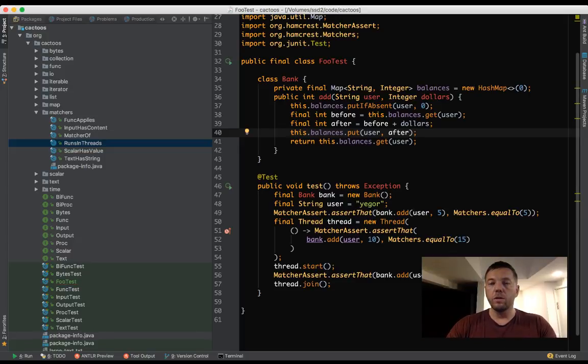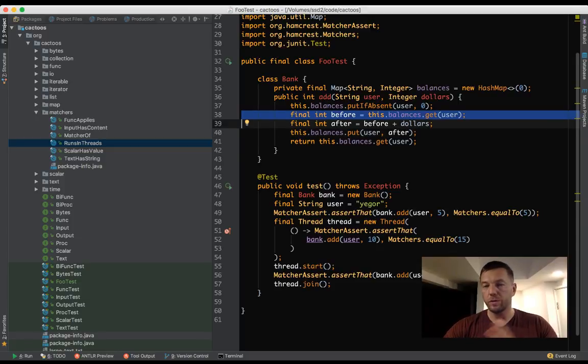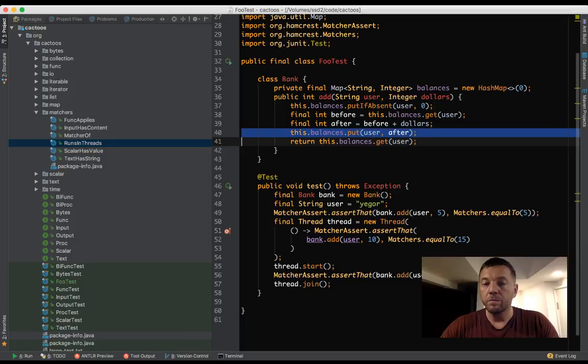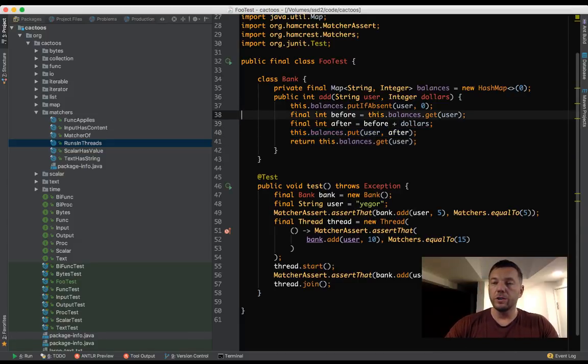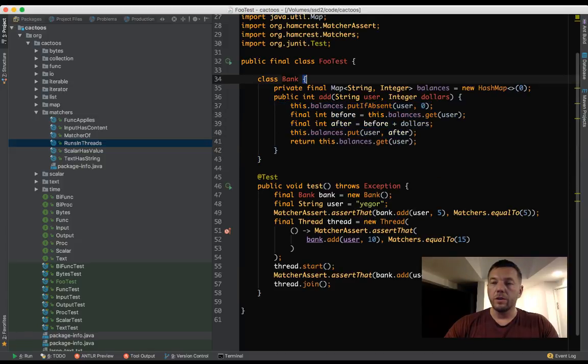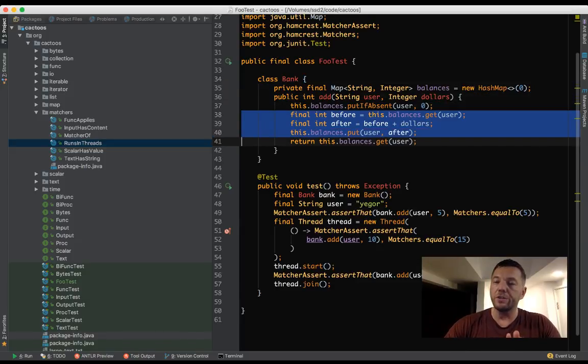So first of all, we take out the balance of the user, which was the balance before. Then we increment that balance, and then we put the incremented number back to the storage. If nobody is touching this storage, this array of users and numbers, if nothing happens between these three lines, then everything is fine.